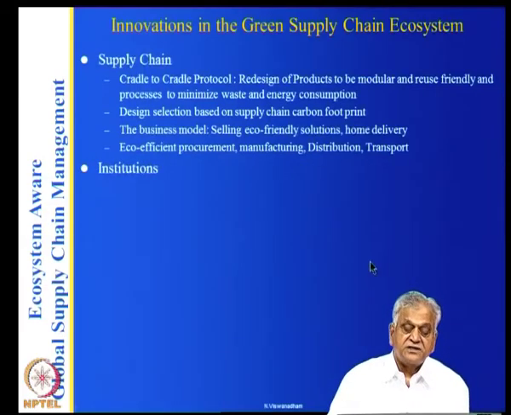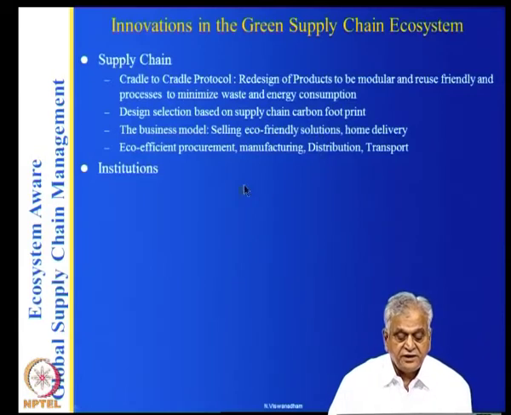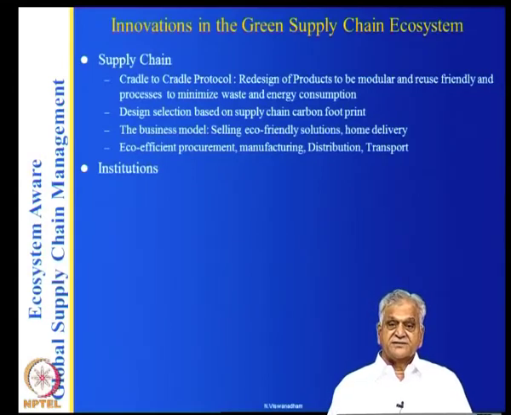So you are basically reinventing your supply chain in terms of procurement, manufacturing, distribution, your business models, and how you evaluate your designs. Earlier it was lead time and cost. Now, lead time, cost, and the GHG gases and the carbon footprint.